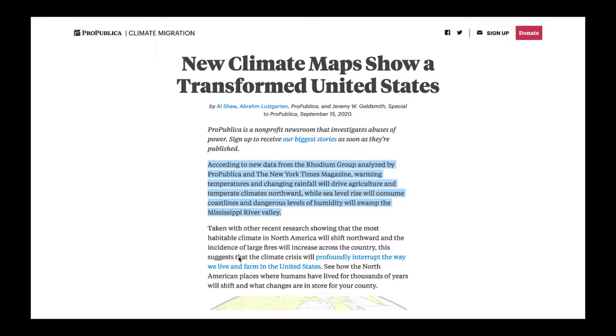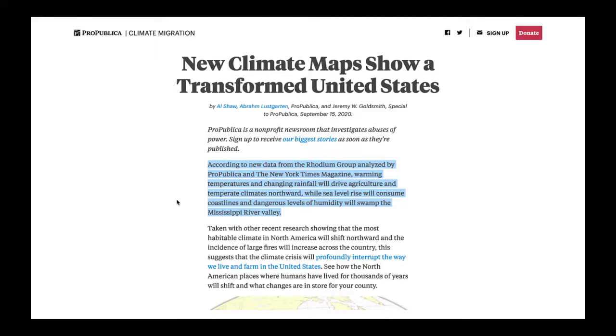Okay, so let's take a look at how this looks. So, a ProPublica article on climate change. And their lead is, according to new data from the Rhodium Group, analyzed by ProPublica and the New York Times Magazine, warming temperatures and changing rainfall will drive agriculture in temperate climates northward, while sea levels will consume coastlines and dangerous levels of humidity will swamp the Mississippi River Valley.